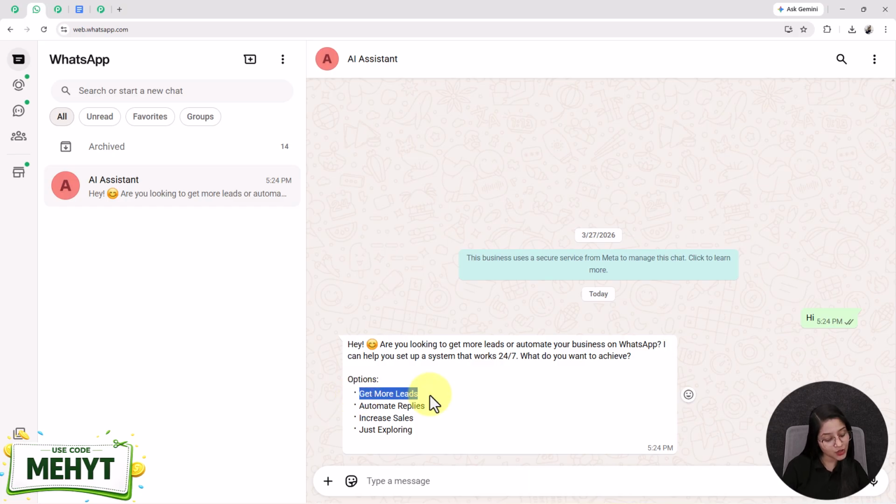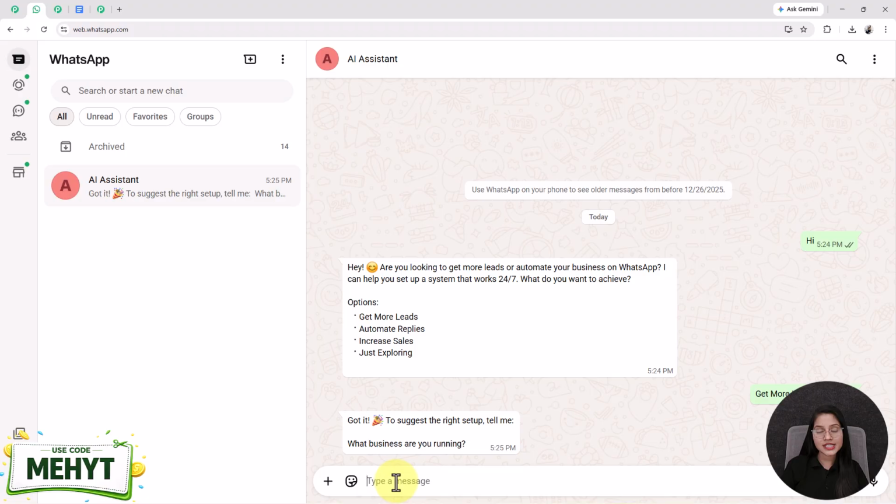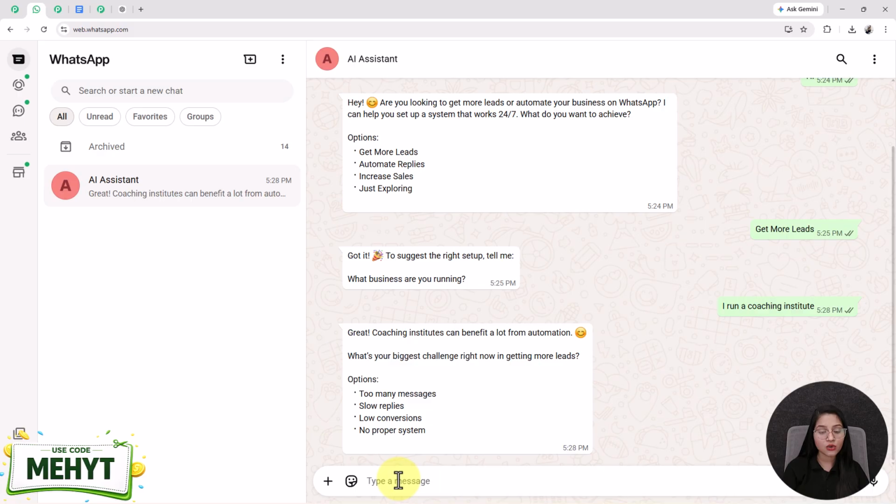So let's say I want to get more leads, so I am sending a message as get more leads. Then I receive a message like, got it, to suggest the right setup, tell me. So I am sending the next message as I run a coaching institute. Then it responds, great, coaching institutes can benefit a lot from automation. What's your biggest challenge right now? With multiple options as too many messages, slow replies, slow conversation, and no proper system.